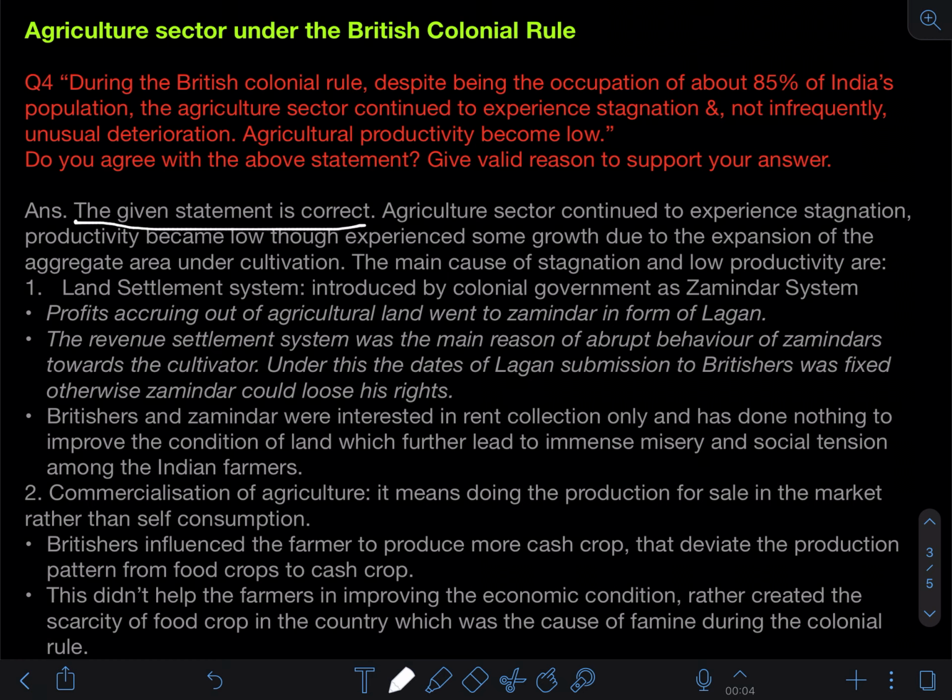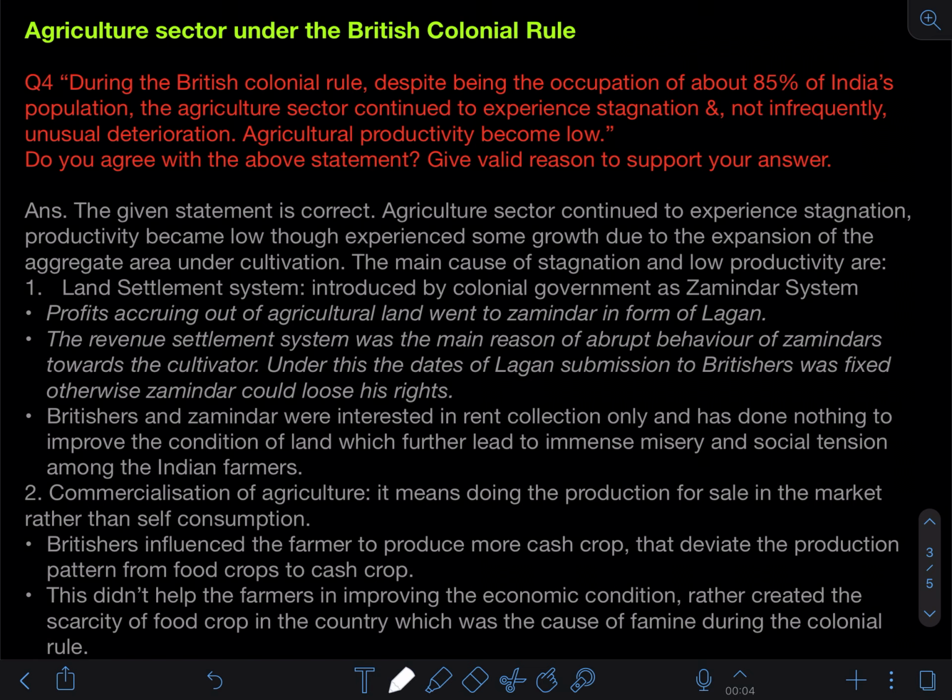That means you are agreeing to this very particular statement. तो आप ये कह रहे हैं कि ये statement सही है in context of Indian economy at the time of British colonial rule. So it's important to know how to write the answer in the board examination to score good marks. So be careful that you will not say yes, I agree to this statement. No, that is not the correct way.